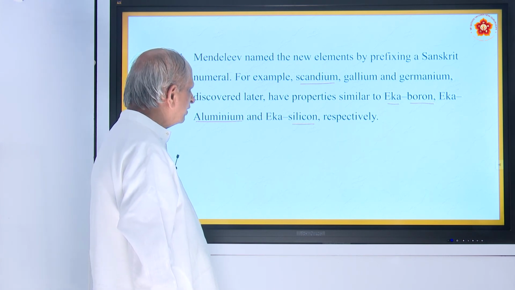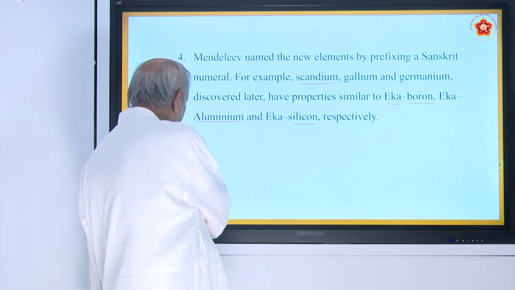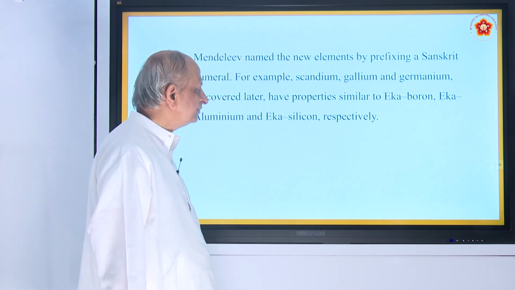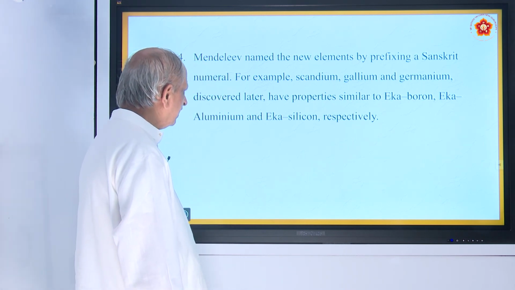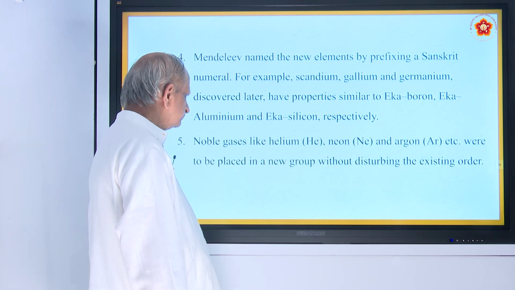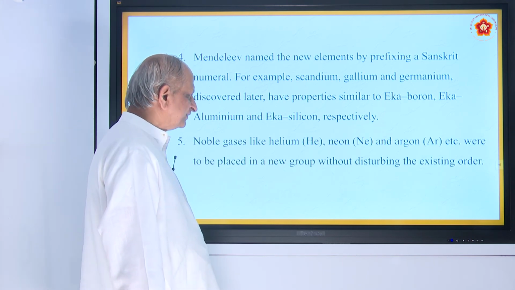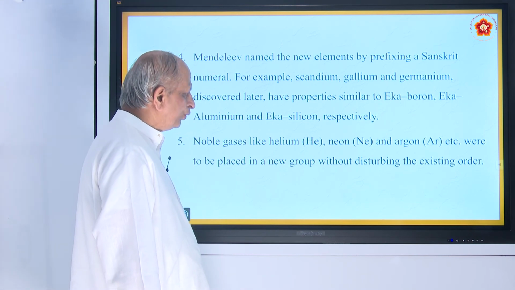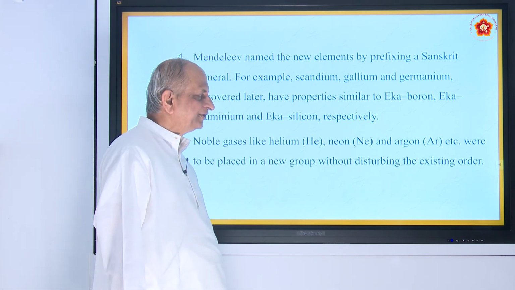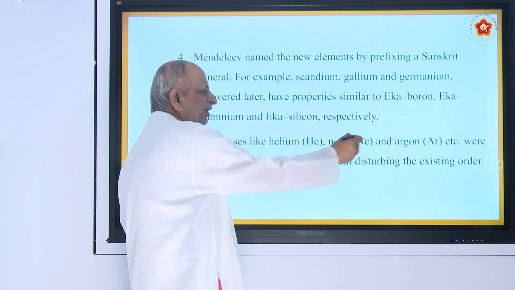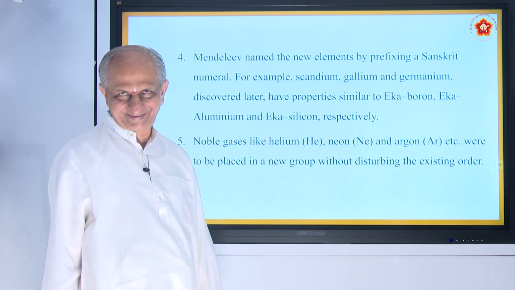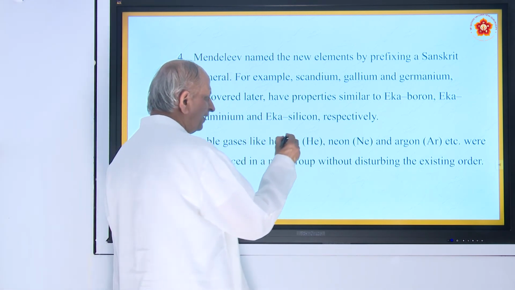And there is one more merit you can say. For the newly discovered elements, he added the word Eka, and then noble gases like helium, neon, argon, etc. were to be placed in a new group without disturbing the existing order. What are these elements called? They are called inert gases or noble gases.